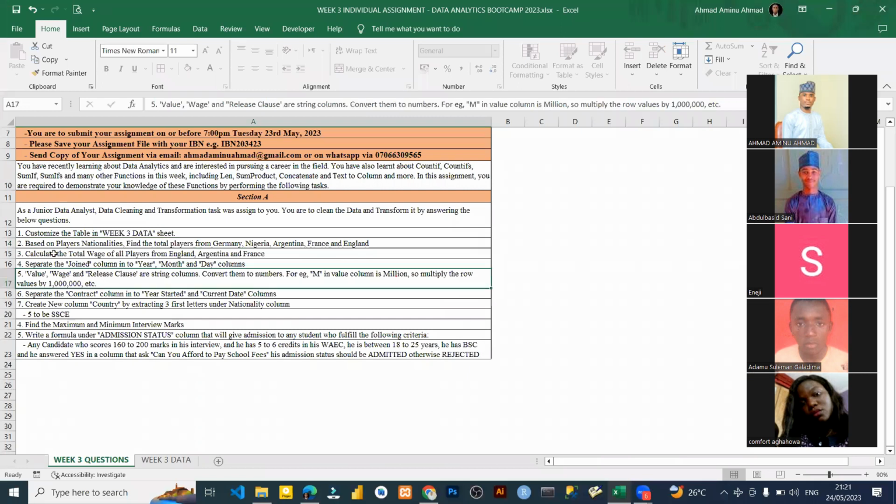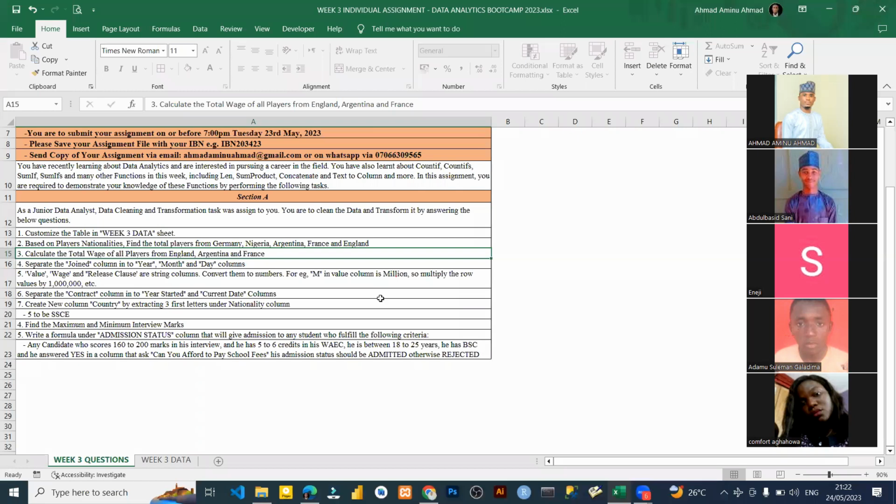Because there is no way you can answer question number 3 without answering question number 5. No way. Because you need to clean the wage column in order for you to get the total from England, Argentina, and France. So before I answer this question number 3, let's finish question number 4 and we answer question number 5. Then we go back to question number 3 and answer it. That's what you should do.